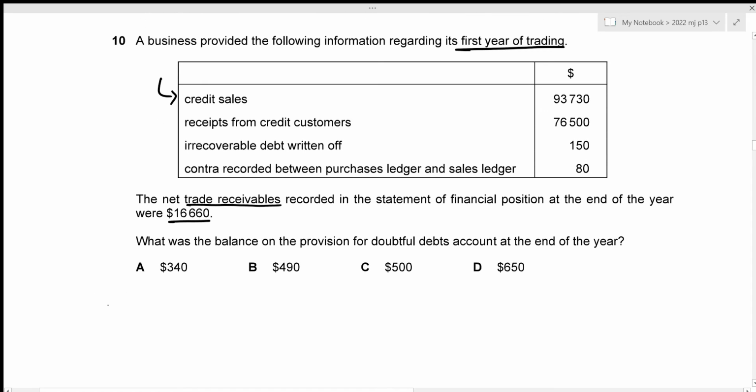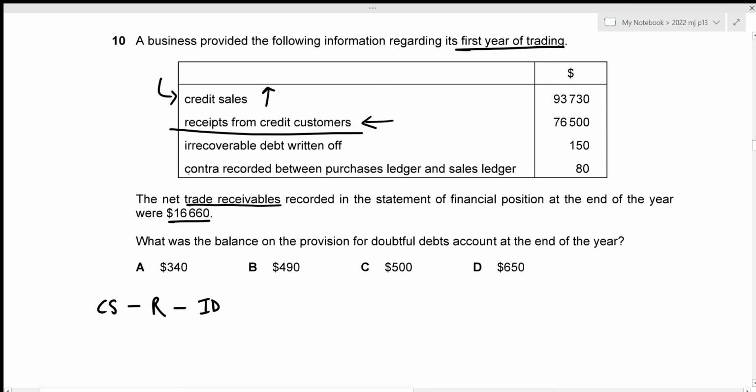So we're starting with credit sales. And the second one we have is our receipts from credit customers. So the receipts from credit customers would obviously reduce our trade receivables, right? But this credit sales gives rise to the trade receivables. So since this will reduce our amount of trade receivables, we need to subtract this, right? So that's receipts. The third one is irrecoverable debt written off. So irrecoverable debt written off would obviously reduce our trade receivables as well, right? So we need to subtract that.